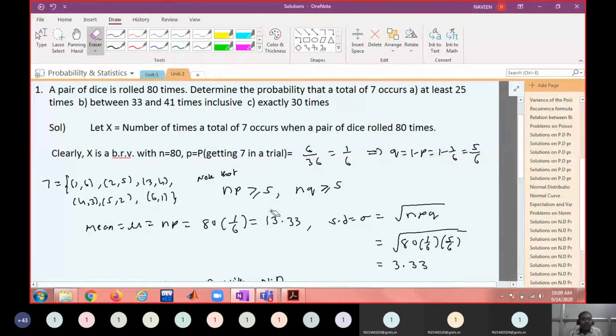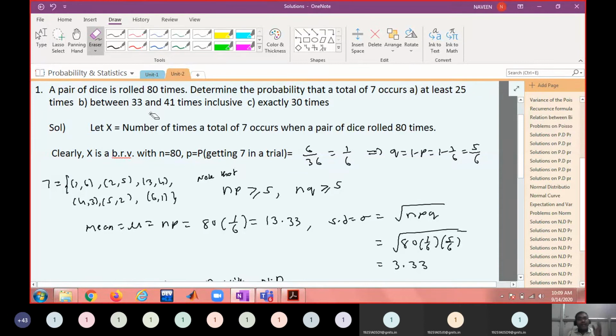On an average we are expecting 7 to appear only 14 times. So the average is 14, but you are asking to compute the probability for 33 to 41.